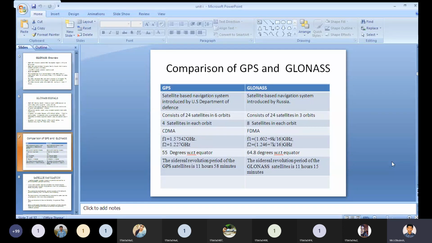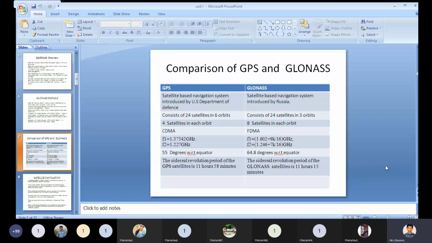Coming to GLONASS, the sidereal revolution period of the GLONASS satellite is 11 hours 15 minutes. Okay, so these are the main important comparisons of GPS and GLONASS.